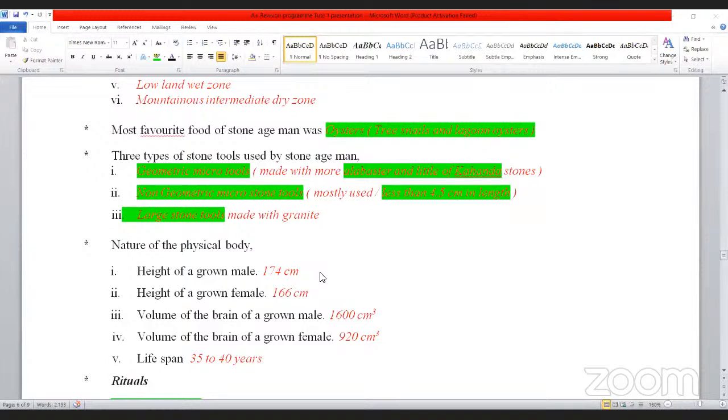Then what are rituals? Rituals means how they remove dead bodies. So that is also important. There are two main methods of removing dead bodies, and you should know how they remove their dead bodies. Normally, burying is the method. Under burying, there are three methods they are using.